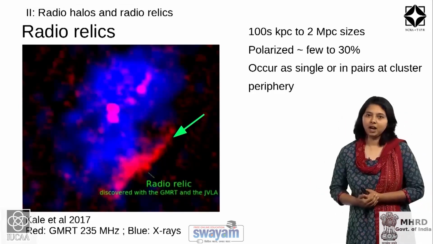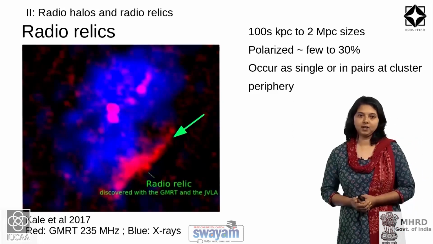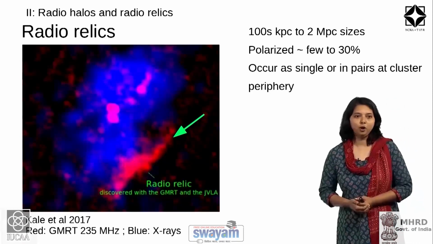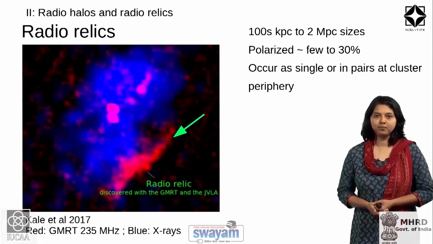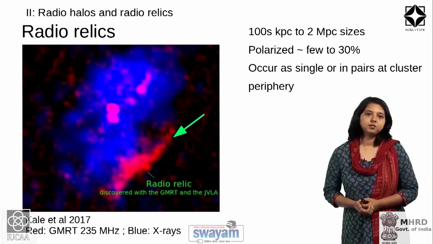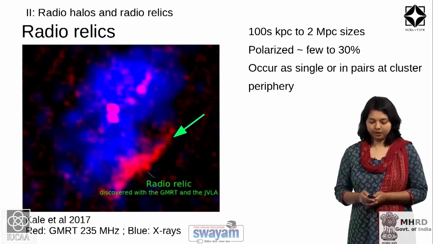The elongated and arc-like morphologies of these single or double radio relics, their location at the peripheries of clusters in the direction of the elongation of the X-ray emission, and their polarized nature indicate that these are tracers of what are called shocks in galaxy cluster mergers.